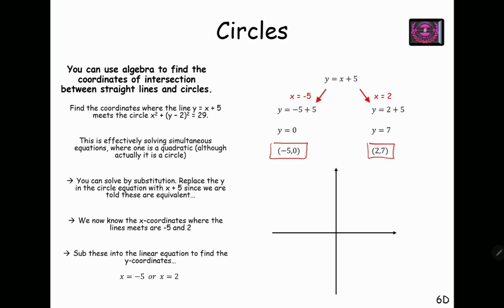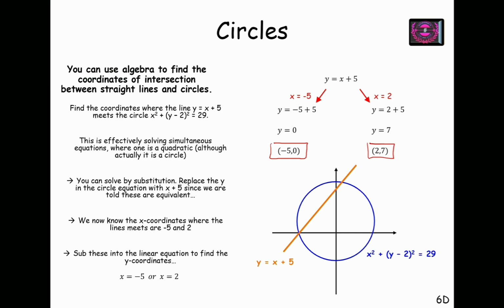If I draw the sketch of the line and the curve together on the xy plane, we can see where they intersect each other. So I have the graph of the circle on the plane, and I have the sketch of the line.